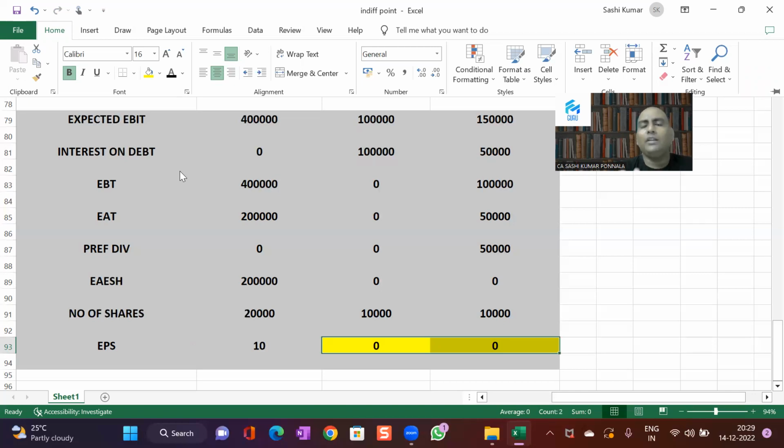If you want to meet the fixed financial obligations, how much profit we need is indicated by the financial break-even point. At the financial break-even point, EPS becomes 0. At the indifference point, EPS of two plans becomes identical. So that is the basic difference between these two.